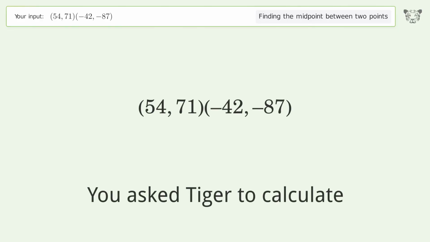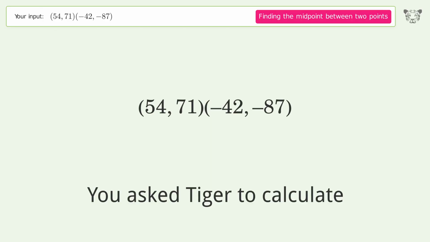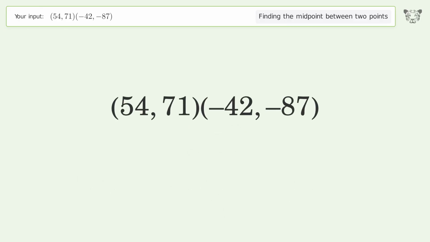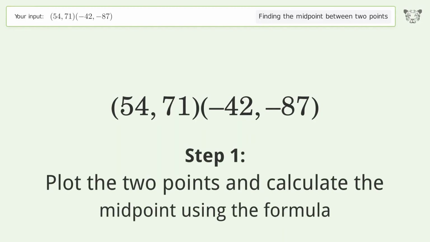You ask Tiger to calculate. This deals with finding the midpoint between 2 points. The midpoint between the 2 points is 6, -8. Let's solve it step by step. Plot the 2 points and calculate the midpoint using the formula.